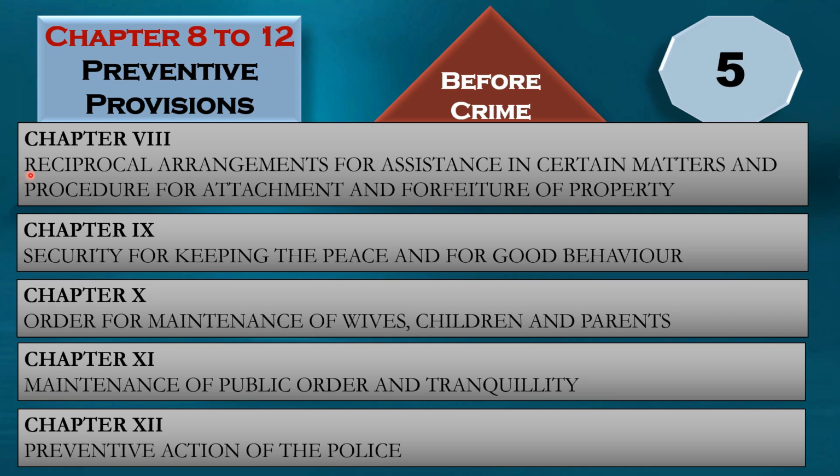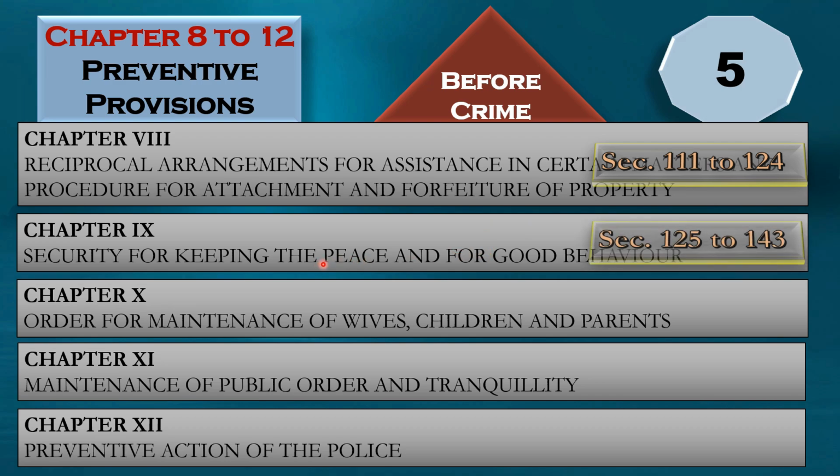First is chapter 8, reciprocal arrangement for assistance in certain matters and procedure for attachment and forfeiture of property. This is given under section 111 to 124. Then comes security for keeping peace and good behavior. This is actually asked from small-time criminals who create a lot of nuisance during elections and other important events. This is given under section 125 to 143.